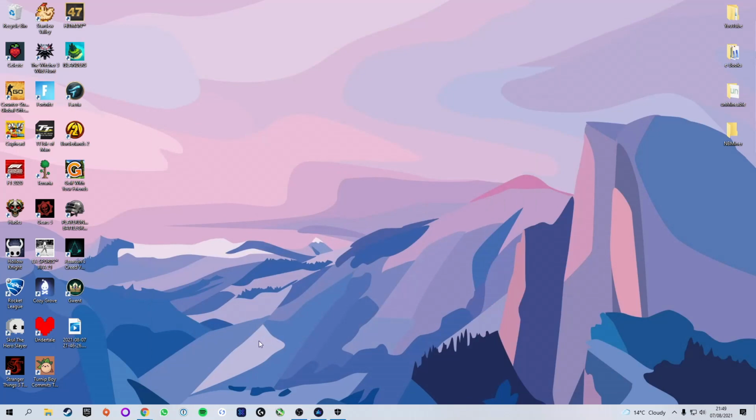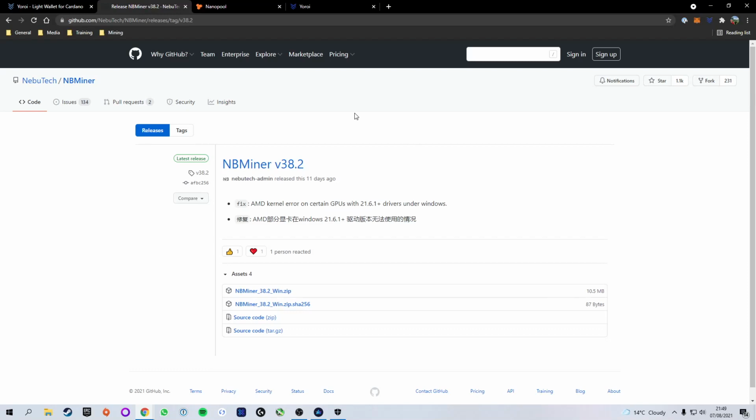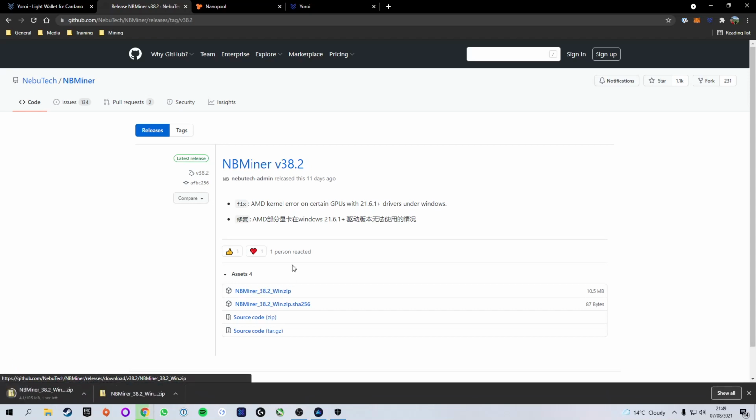Next thing we're going to do is go ahead and download the mining software. For this tutorial I'm going to be using NBMiner simply because I personally find it the easiest for beginners to get started with, and it's also what I've been using throughout my whole time of mining and I've had no issues with it whatsoever. So personally I trust it a lot. We're going to go ahead and download the first file here, which is the .zip file. I'm currently on version 38.2. Download the latest version depending on when you're seeing this video.